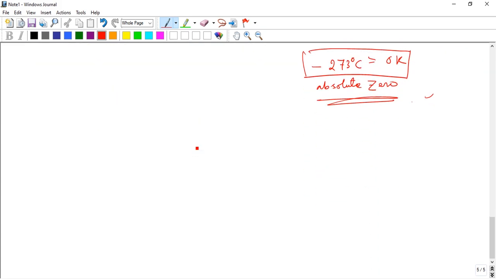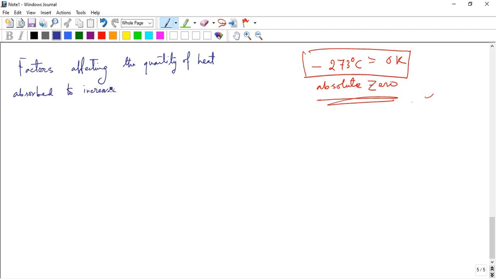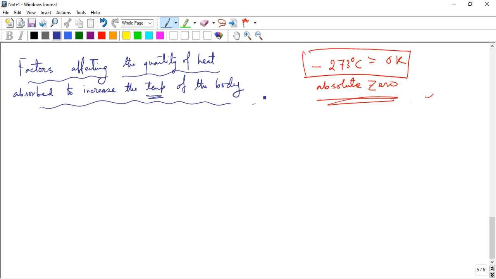Factors affecting the quantity of heat absorbed to increase the temperature of the body. That's very important also.